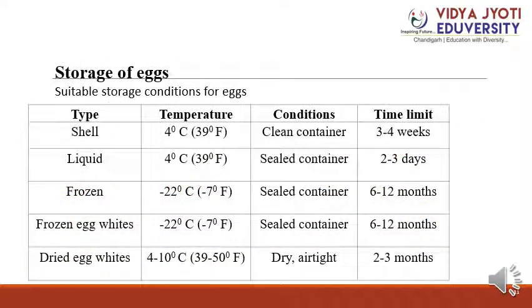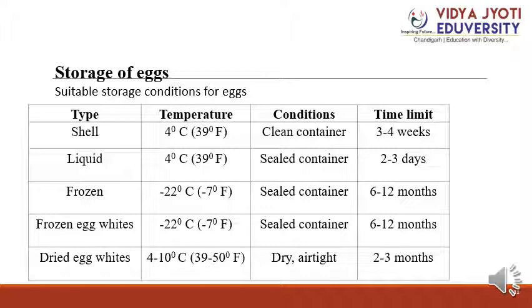Then storage of eggs: suitable storage conditions for eggs by type, temperature, condition and time limit. Shell eggs: 4 degrees Celsius, 39 degrees Fahrenheit, in a clean container, 3 to 4 weeks we can keep. Liquid eggs: 4 degrees Celsius, 39 degrees Fahrenheit, in a sealed container we have to use always, 2 to 3 days we can keep.